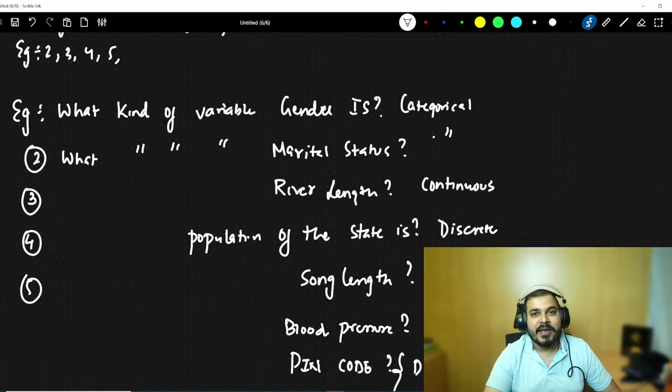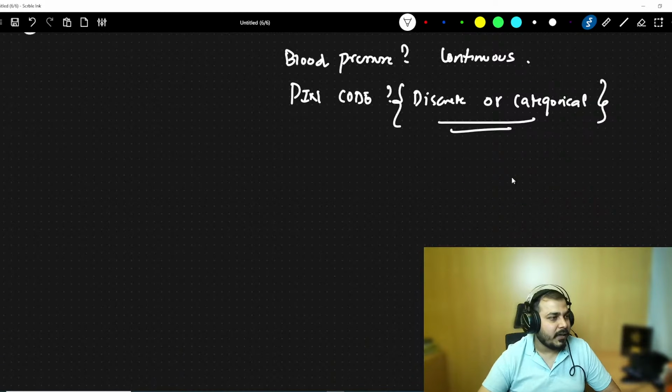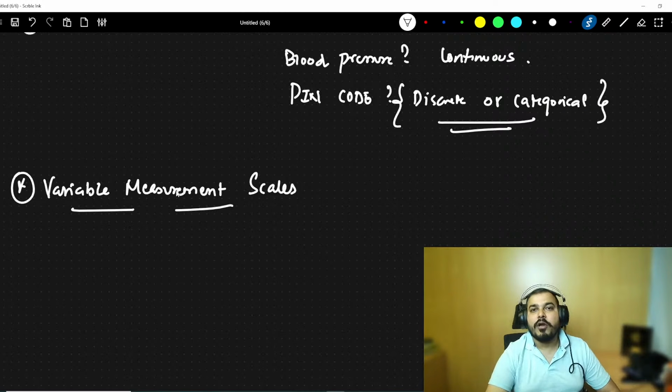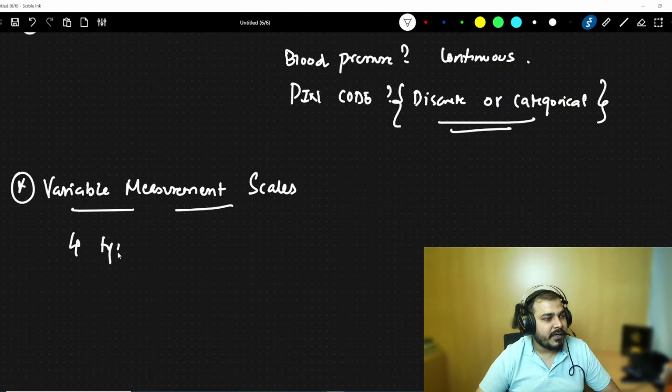Okay. Now let's go to the next topic, which is called variable measurement scale. So here we are probably going to understand how we measure variables. Over here we basically have four different types of measured variables.